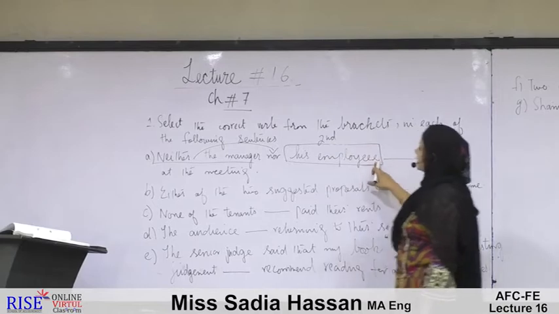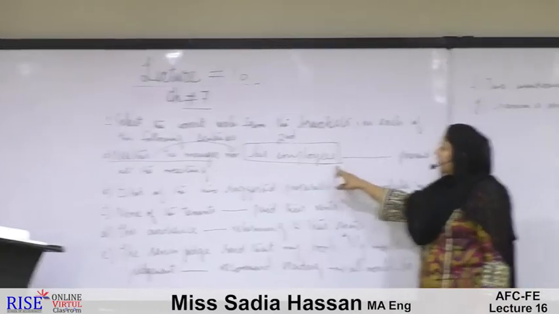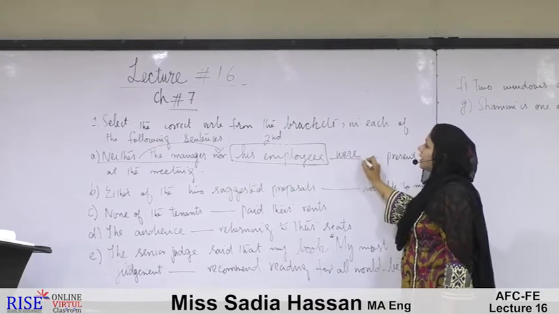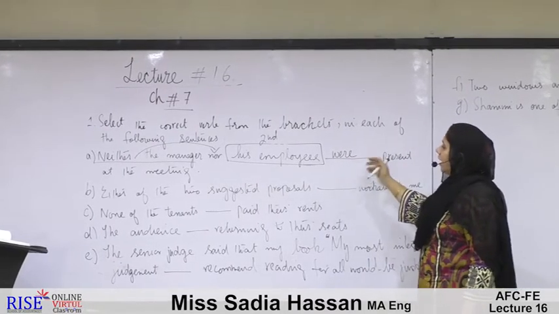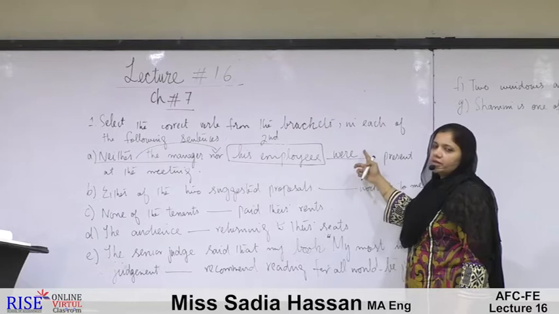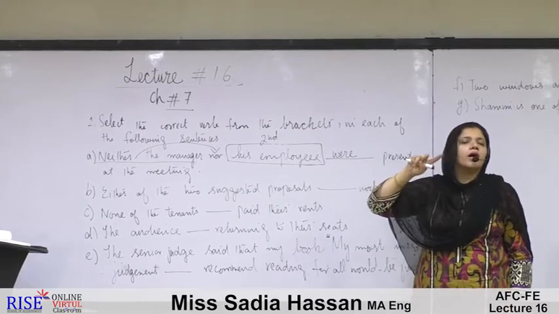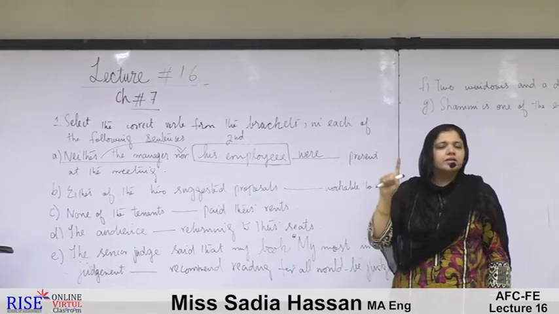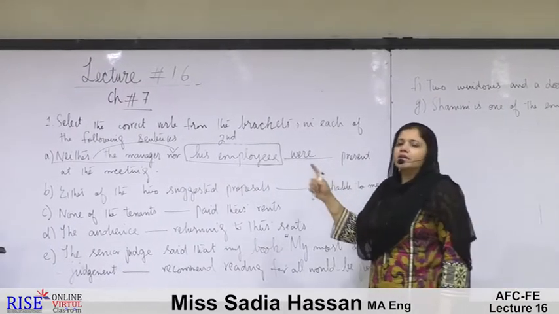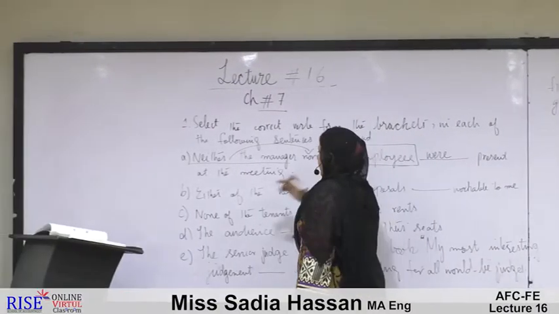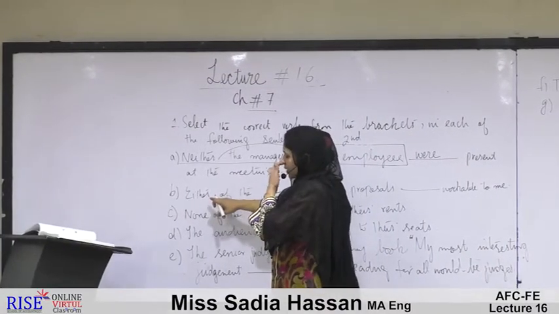Here my second subject is plural, so I am using were present at the meeting. I am using a plural verb for this. Again, whenever neither and nor are used in pairs, the verb is selected on the base of the second subject.